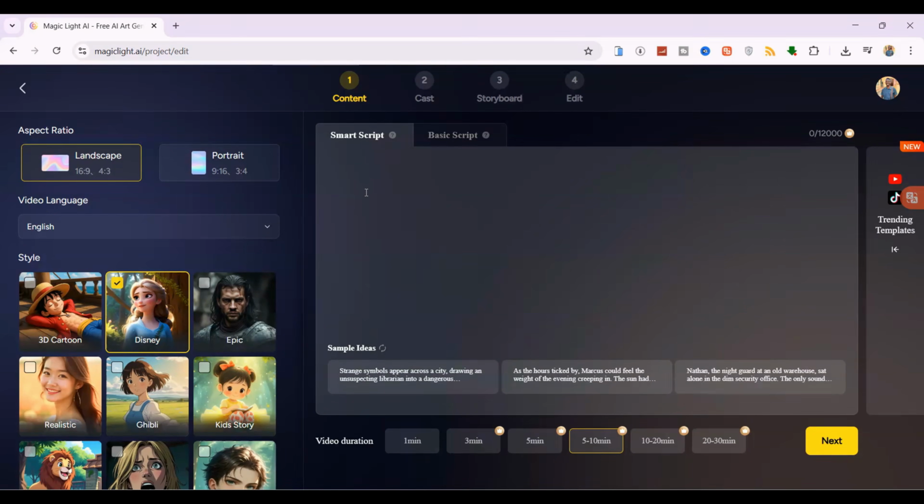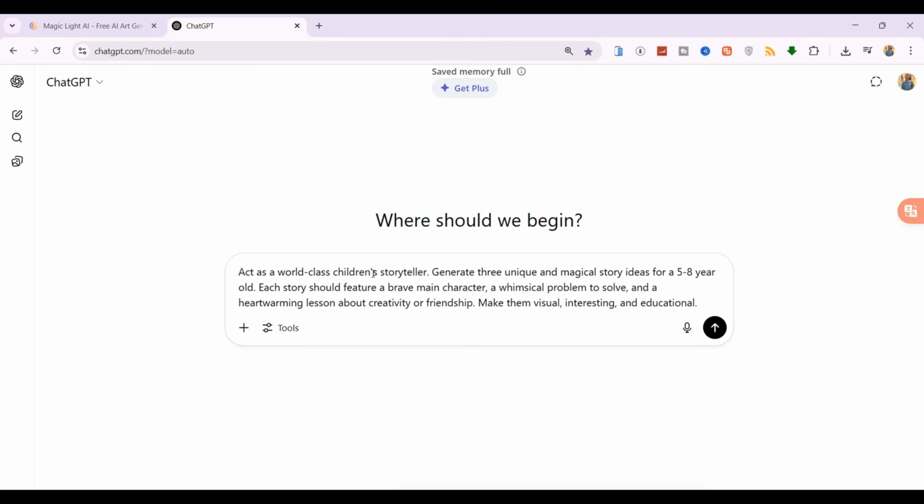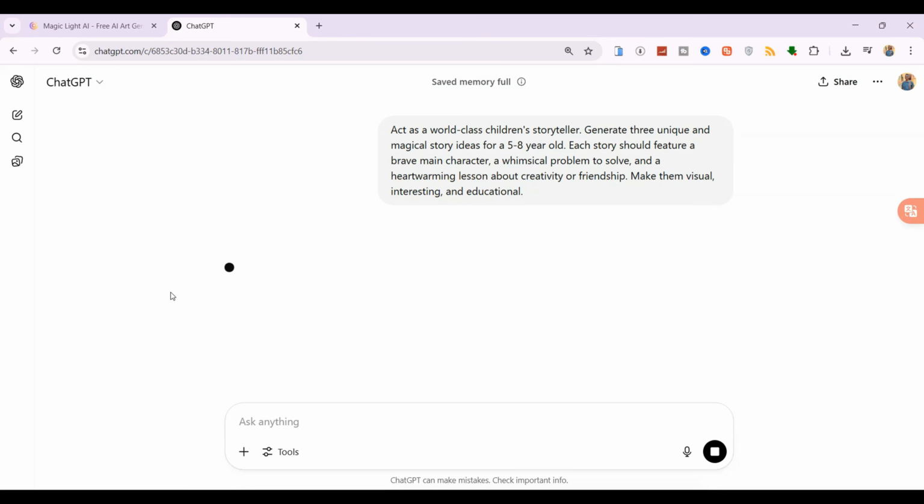To come up with a truly creative idea, we'll head over to ChatGPT. I've crafted a special prompt to help us. Just paste this into ChatGPT. Act as a world-class children's storyteller. Generate 3 unique and magical story ideas for a 5-8-year-old. Each story should feature a brave main character, a whimsical problem to solve, and a heartwarming lesson about creativity or friendship. Make them visual, interesting, and educational.